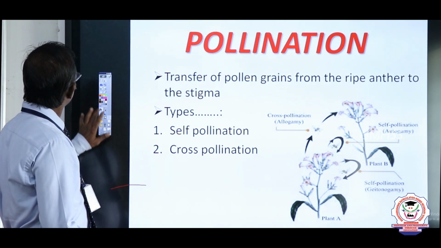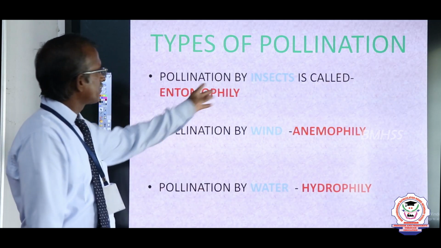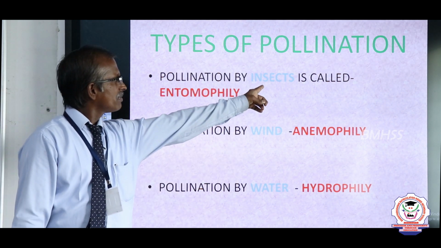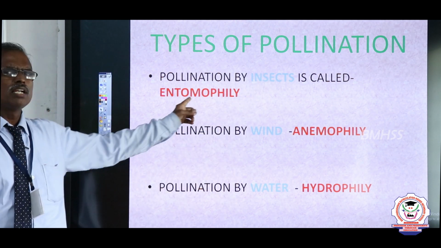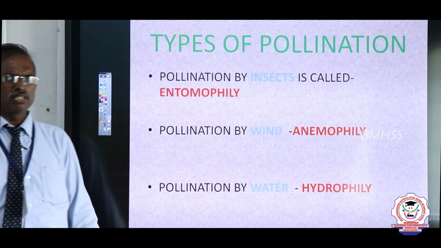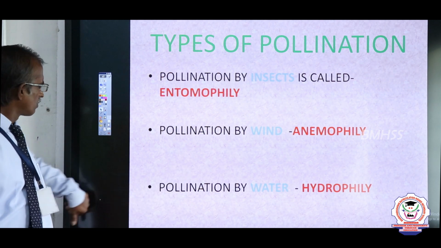Now, types of pollination. If the pollination is brought about by means of an insect, it is called entomophily. Pollination by wind, we call anemophily. Pollination by water is called hydrophily.